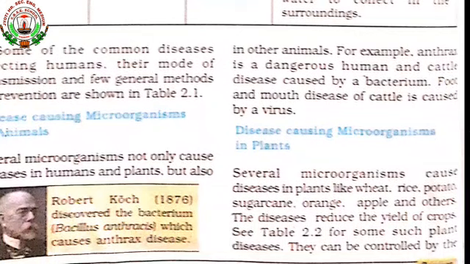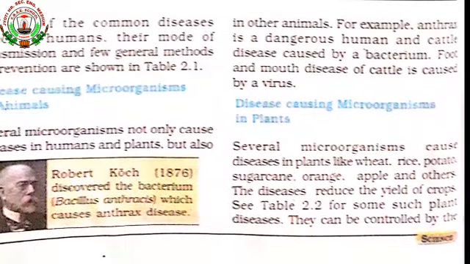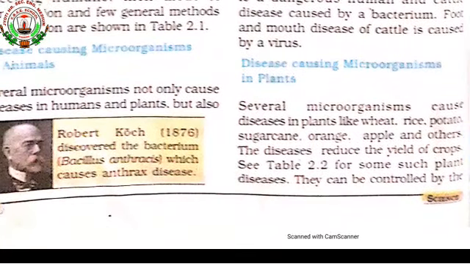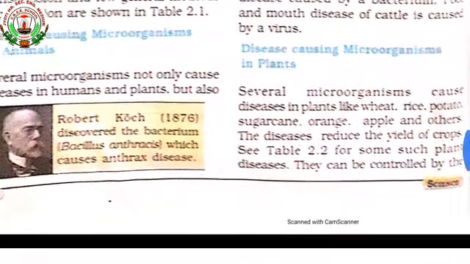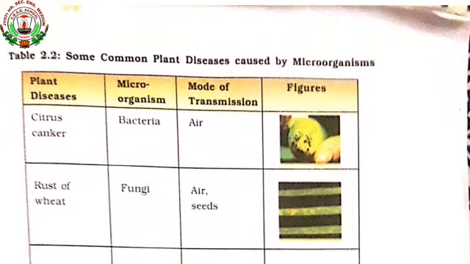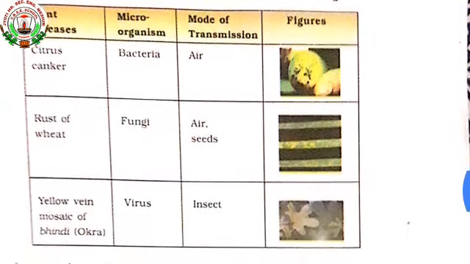Means if any microorganism is growing on those crops, what will happen? It will stop the growth and development of the plant. If the growth and development of a plant is stopped, what will happen? The disease will reduce the yield of crops. So let us see table 2.2 for such plant diseases and how they can be controlled. Some common plant diseases caused by microorganisms are given in the table and pictures are also shown.